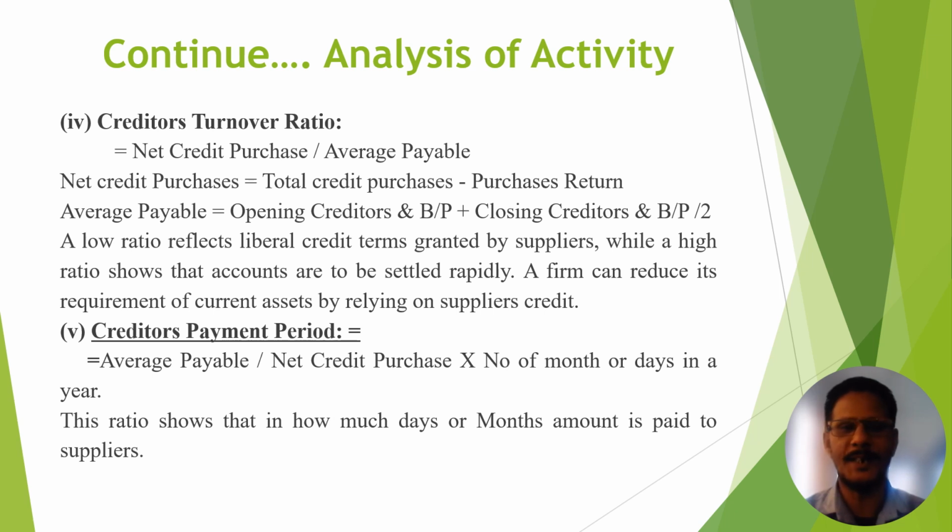As with the creditor turnover, we have one more, the creditor payment period. You can calculate it using this formula: average payable divided by net credit purchase, multiplied by the number of months or days. This ratio shows in how many days or months the amount is paid to suppliers. If this ratio is low, it is very good for business.